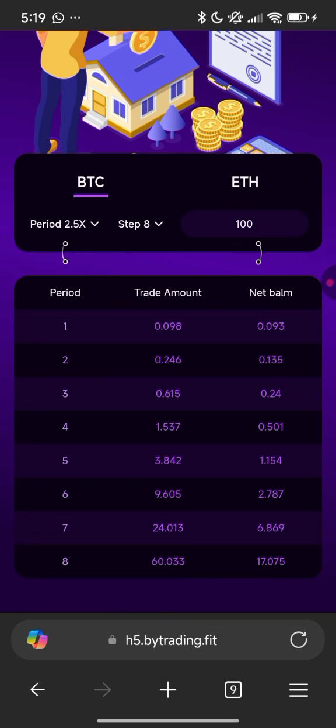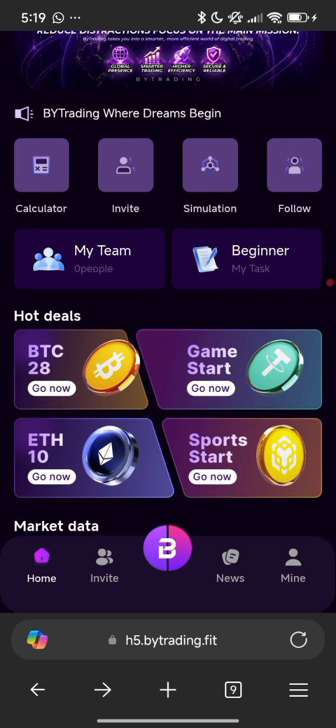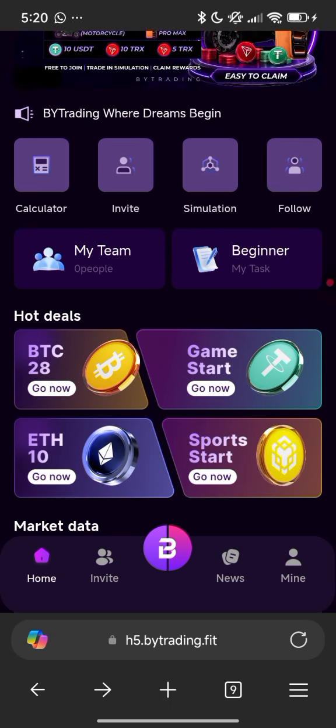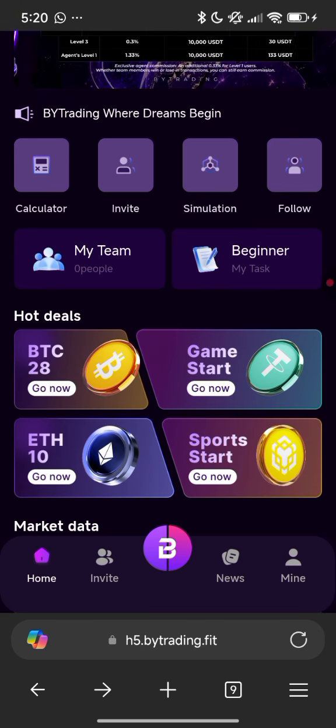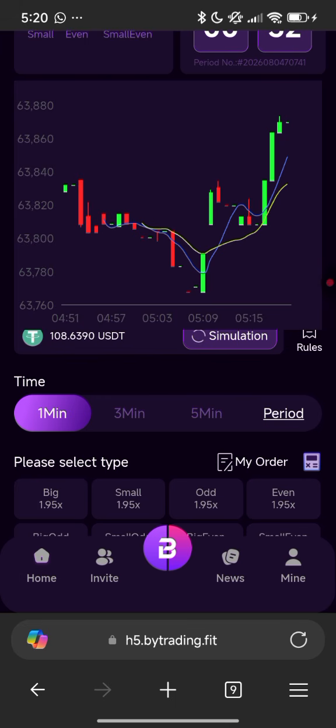Now I'll quickly need to go back. Sorry, I'll quickly go back now. I'll be trading using BTC 20. I love trading with BTC. Now, once I click on BTC 20 right here, you can see this is my balance. I have a total balance of 108.6390 USDT. Just look at the balance closely for the change that will happen.